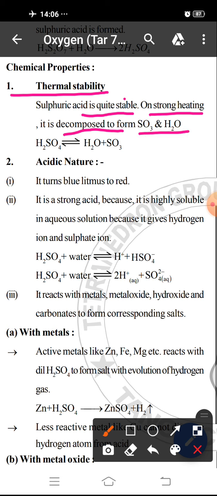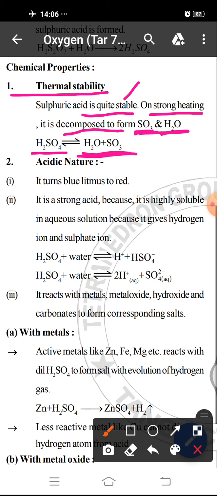It is stable in nature. When H2SO4 is heated strongly, then it decomposes to form SO3 and water. That is, H2SO4 decomposes to form H2O and SO3. So in thermal stability, normally it is a stable compound. When it is heated strongly, then it forms only SO3 and water.